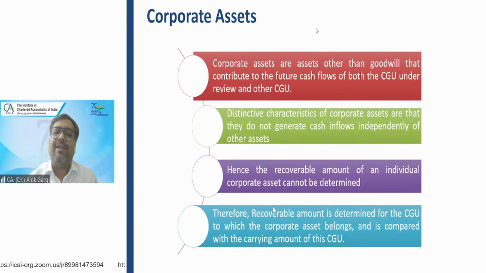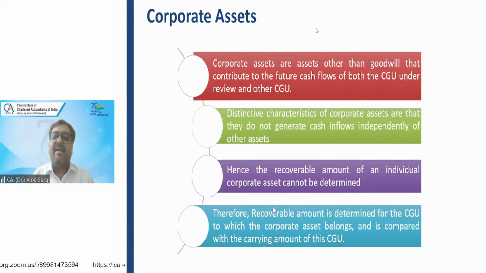So the office building can be impaired, but for these corporate offices, recoverable value cannot be calculated, right?